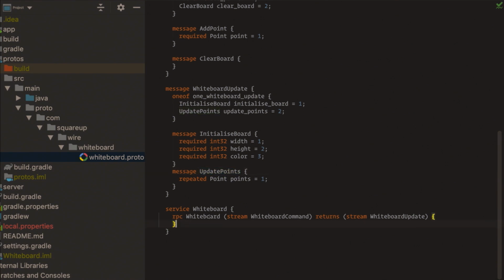And our RPC is called whiteboard. It takes a stream of commands and returns a stream of updates. So basically, the client just sends data whatever they want, and the server sends a response back whenever they want.